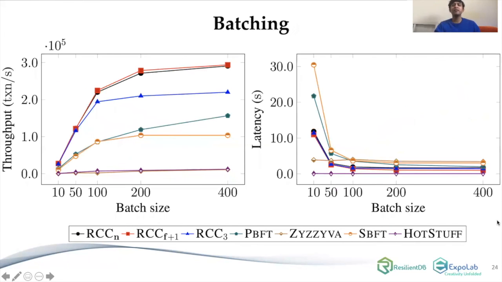So we thought maybe batching helps these protocols, and by increasing the batch size, these protocols can start performing well. And even in those cases, we saw that RCC variants were outperforming existing protocols.